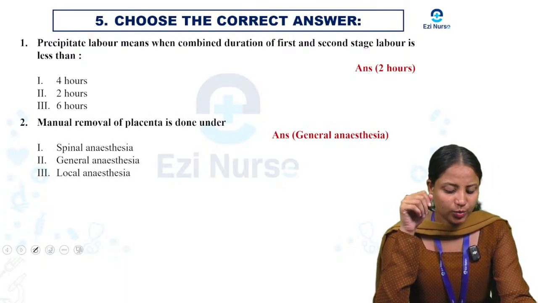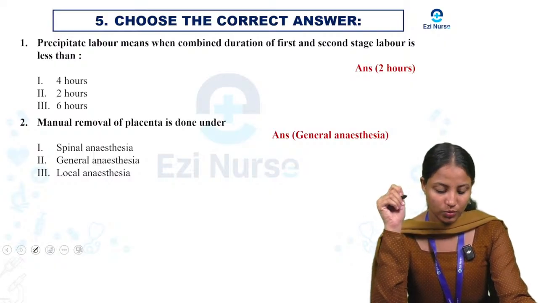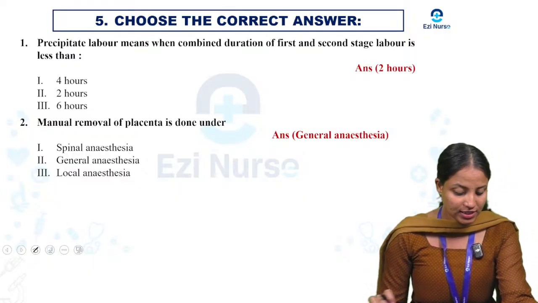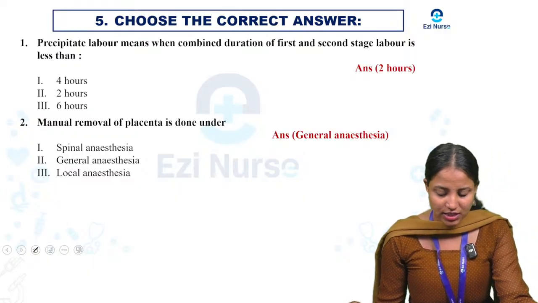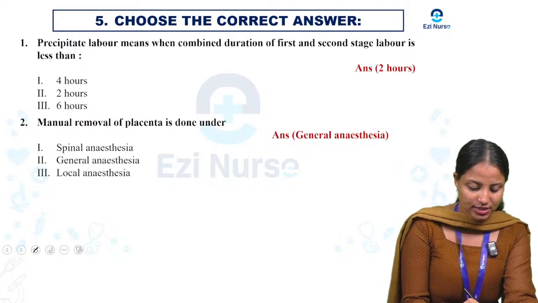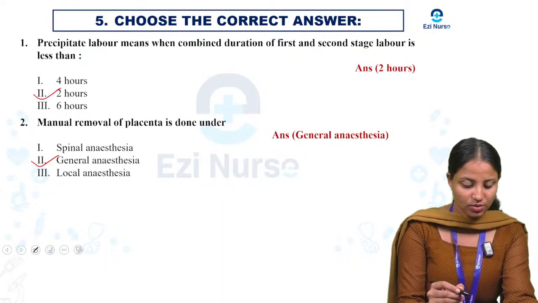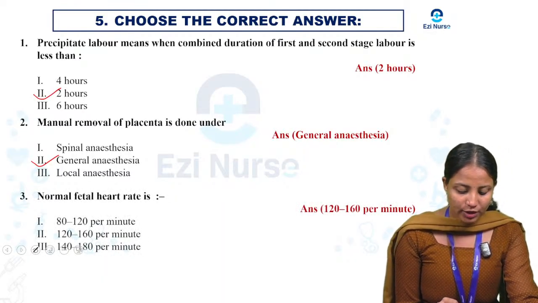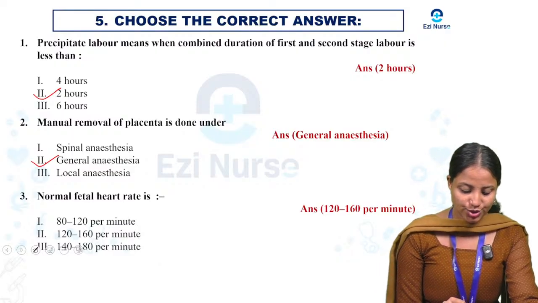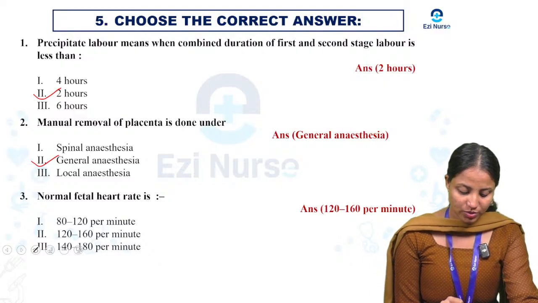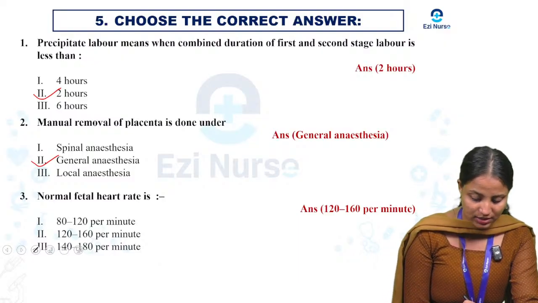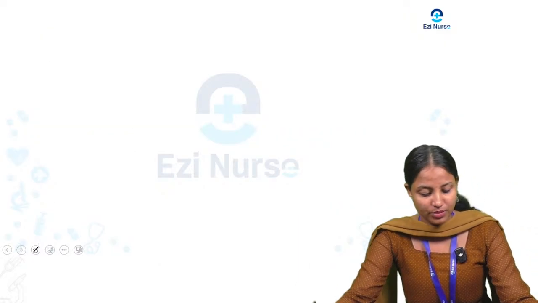Next, manual removal of placenta is done under which anesthesia? Options: spinal anesthesia, general anesthesia and local anesthesia. So here the answer is general anesthesia. Next, normal fetal heart rate is, three options: 80 to 120 per minute, 120 to 160 per minute, third one 140 to 180 per minute. So the answer is 120 to 160 per minute.